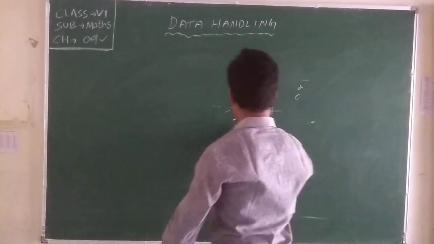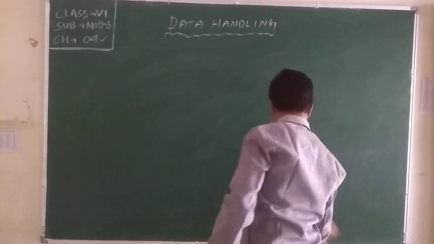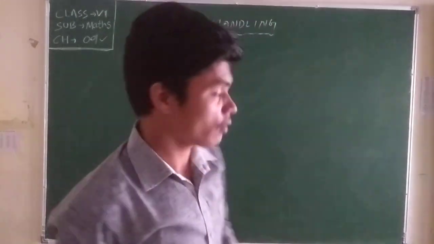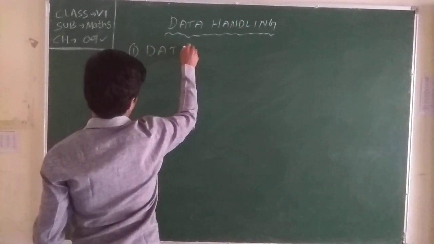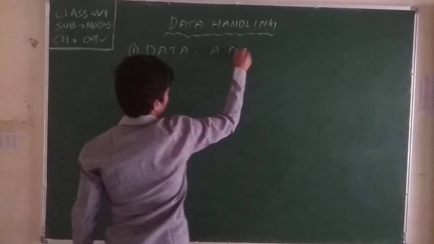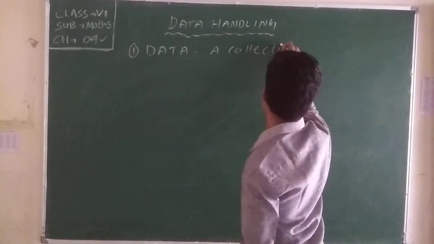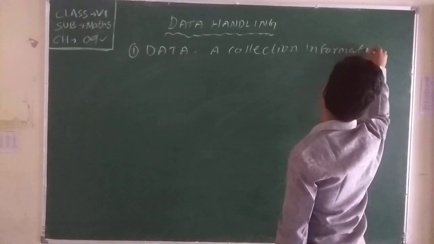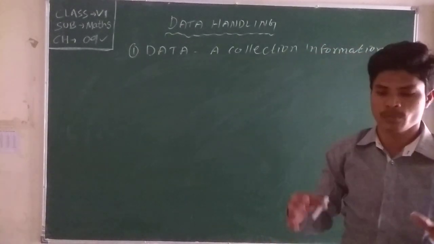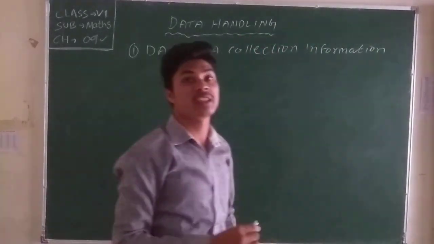Already you know data refers to a collection of information. Data is a collection of information, facts with regard to a particular type.